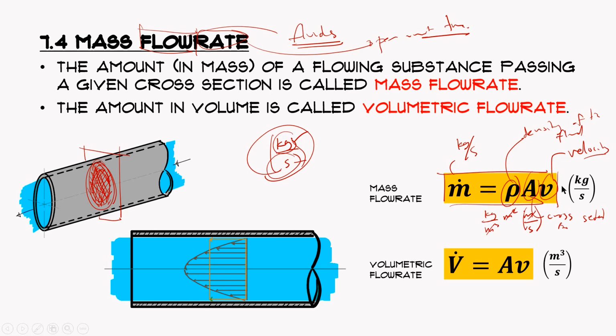And when I say velocity, when there's a moving fluid, there are fluid layers near the solid boundaries or near the walls of the conduit, and that means there is friction.